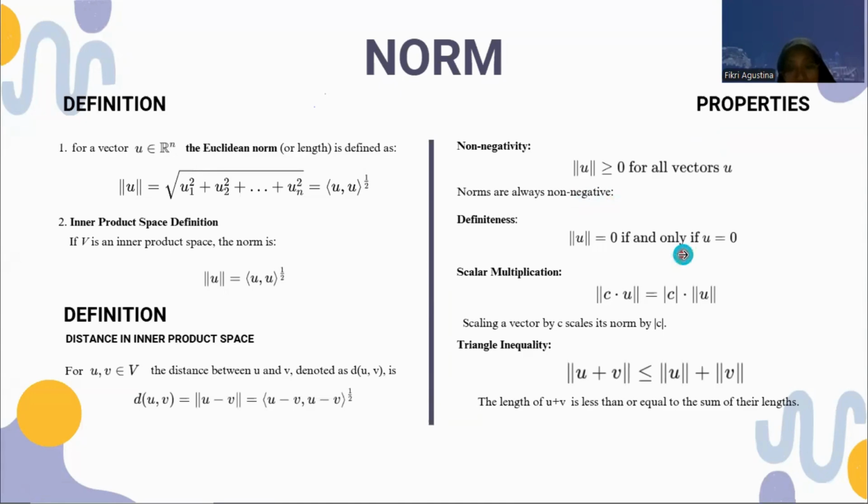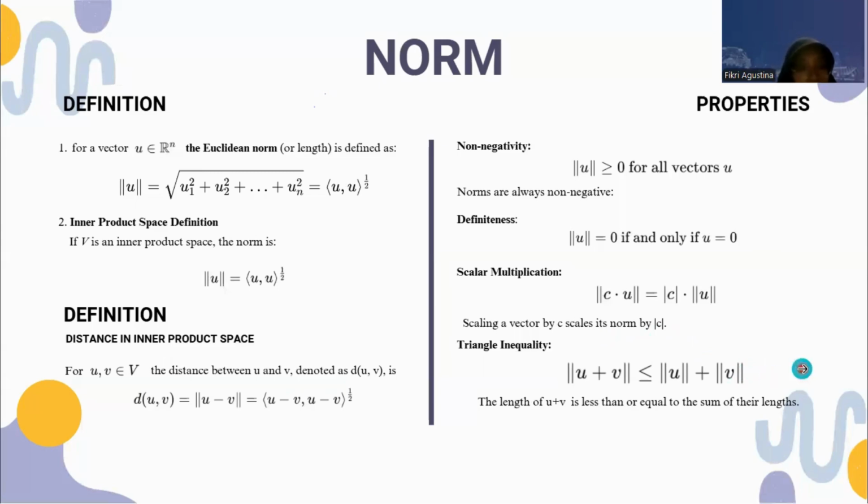Scalar multiplication: scaling a vector by c scales its norm by the absolute value of c. Triangle inequality: the length of u plus v is less than or equal to the sum of their lengths.